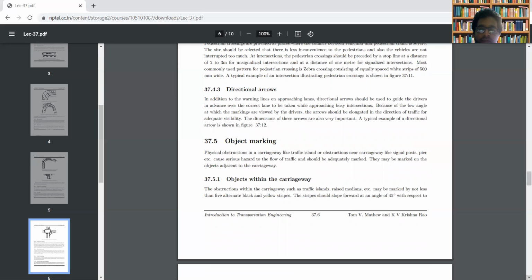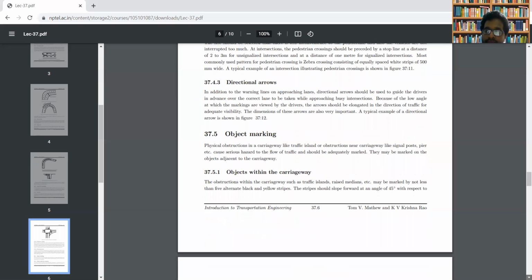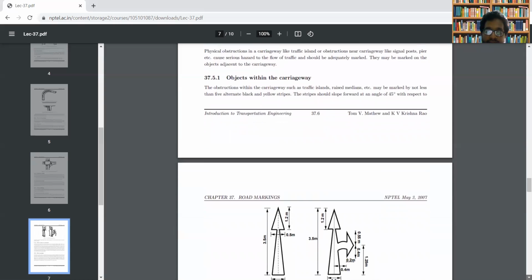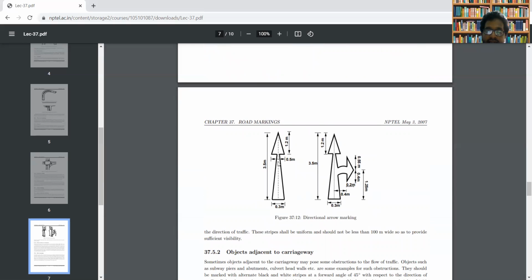So this will be of different classes, like objects within the carriageway. Objects within the carriageway include, if there is a traffic island present, if there is a raised median. On this raised median, traffic island, etc., markings are provided. These markings will be in the form of alternate black and yellow stripes at an angle of 45 degrees. This one is the directional arrow marking. You might have seen such directional arrow markings provided on the pavement itself.